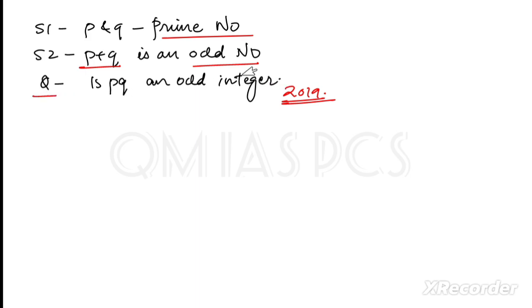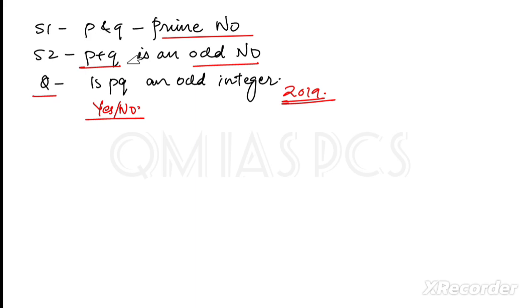Understand one thing, if the question is like, is PQ an odd integer, our answer should be yes or no. There should be no confusion. If from the statement you are getting both yes and no, then that question can't be answered. So you have to find a direct answer, yes or no. So in the first statement, we are not sure whether P and Q are an even prime number or an odd prime number.